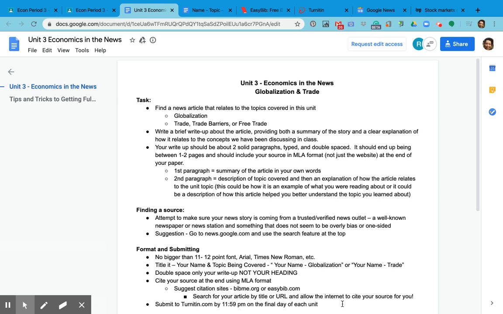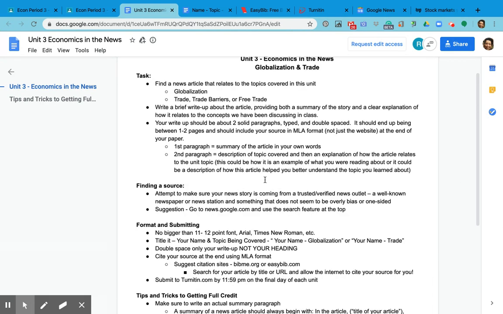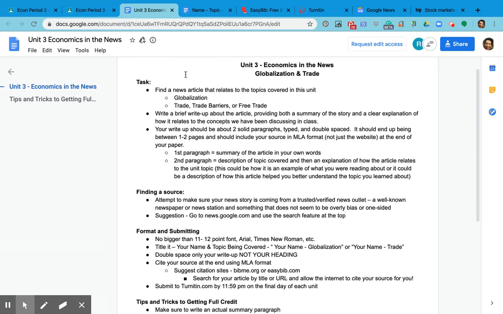Hey everybody, this is just a quick tutorial on how to make sure to get full credit on your economics in the news assignment. So again, the first task would be, of course, reading all of the directions. Again, you should be looking for a news article about globalization and or trade barriers or about free trade. And obviously any of these can be very corona or COVID-19 virus centric because that's what most of the news is right now.